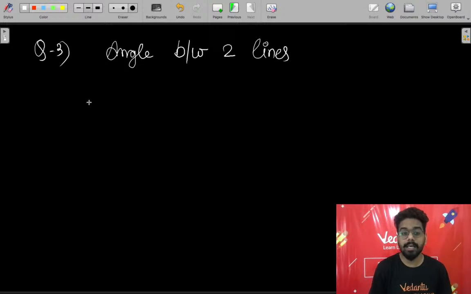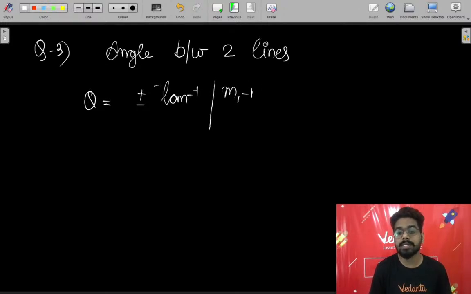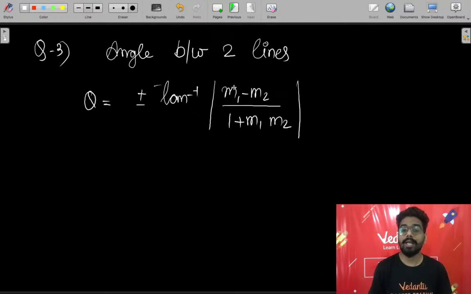Angle between two lines, theta is equal to, you can write it as plus minus tan inverse of m1 minus m2 upon 1 plus m1 m2. Now what is m1? m1 is the slope of the first line, and the slope of line 2 is m2. Now what they are, let's see.